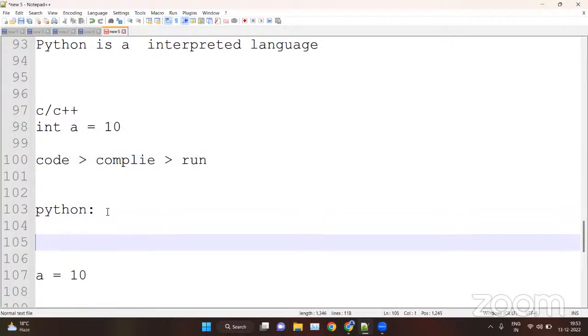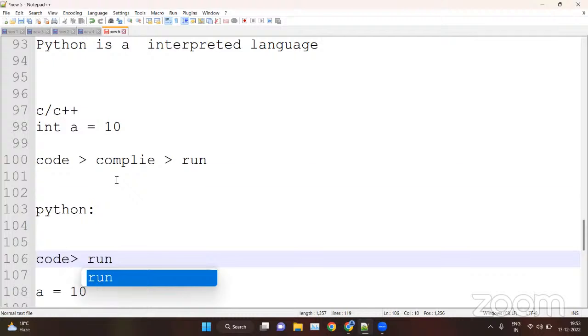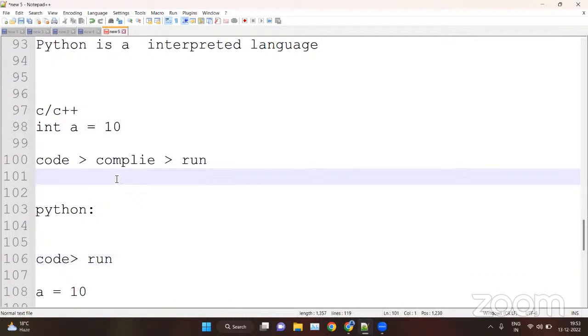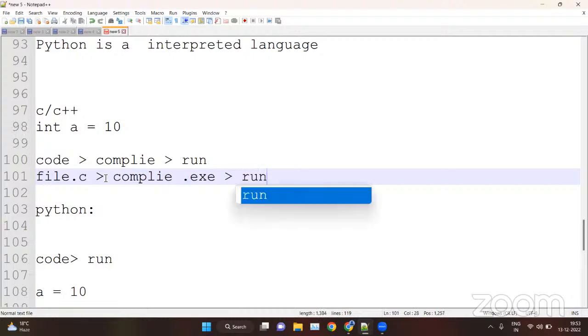But in Python, we code and then directly run. There's no compilation process inside Python. That is why Python is said to be an interpreted programming language. In C, suppose you are writing a file, file.c. This is a coding file. Now you have to compile it. Compile means converting the .c file into an .exe file, and then we have to run it. This is the process of compilation.